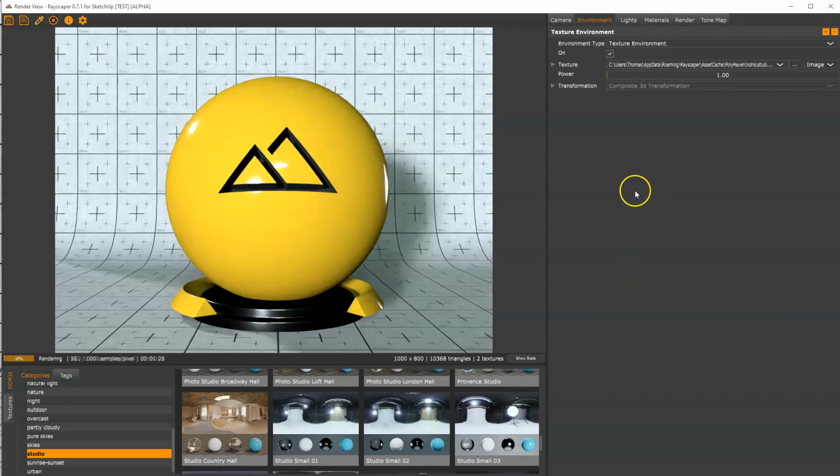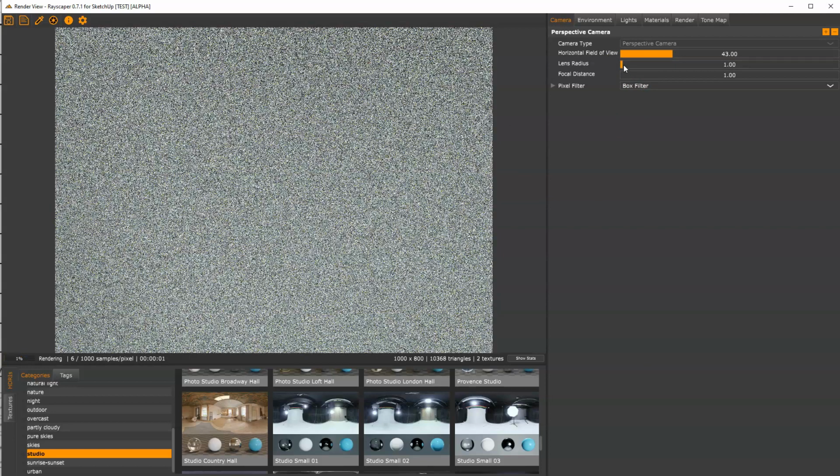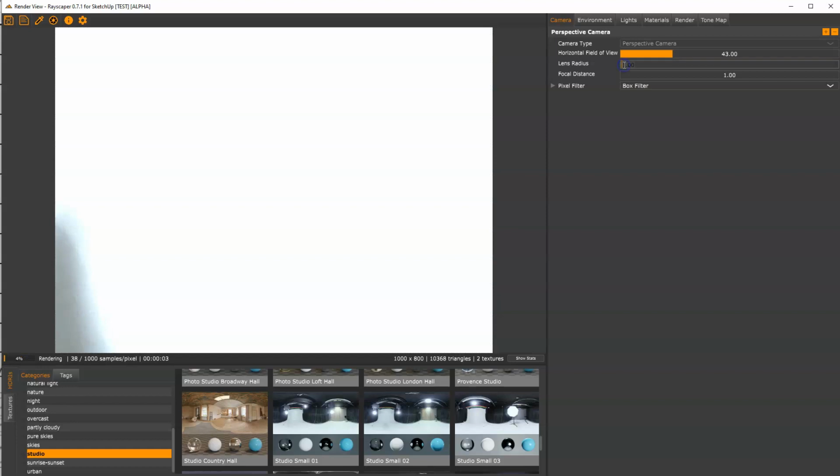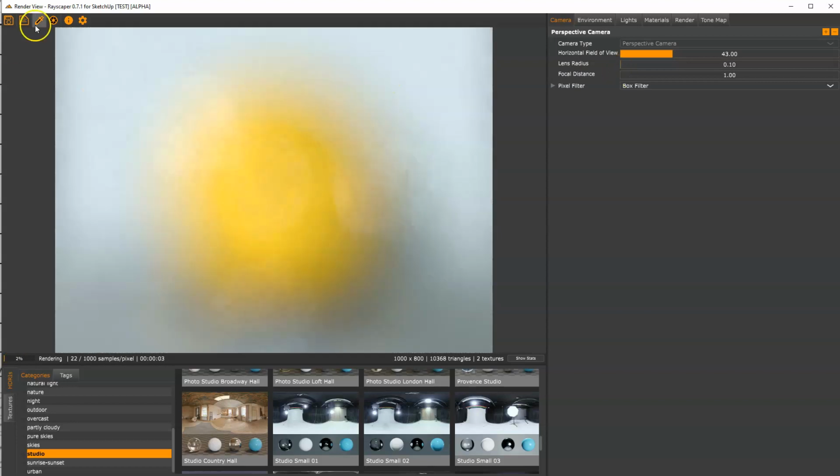Next thing we'll do is tweak the camera. So we'll add a little depth of field to put the focus on the shader ball and make the rest of the scene a bit more blurry. So we can increase the lens radius a bit, maybe to 1. That's obviously too much, so let's put it 0 to 1. And then let's do a focus pick.